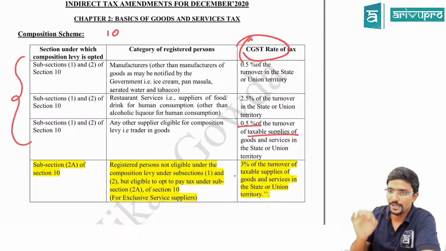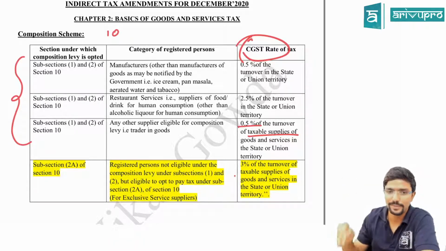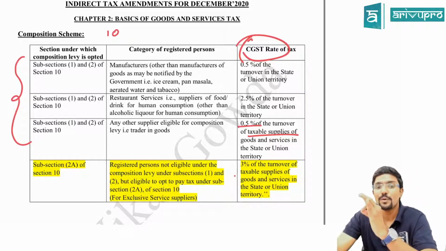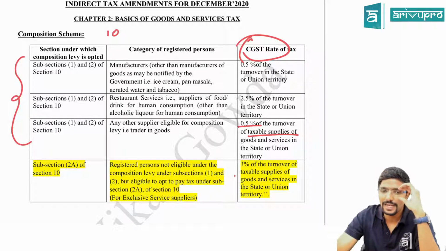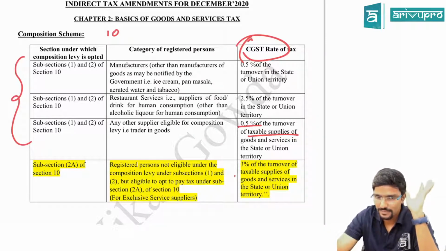0.5%, 1%, 2.5%, 5%. What is the answer? It's 0.5%. Correct, na? Correct. Whoever is giving the answer, I want everyone to participate in the class. Whoever is attending the class, guys.